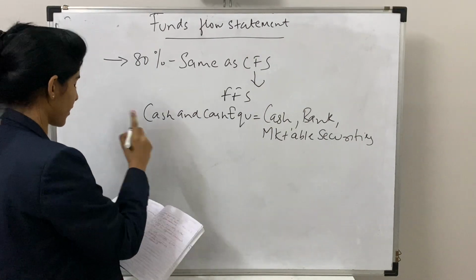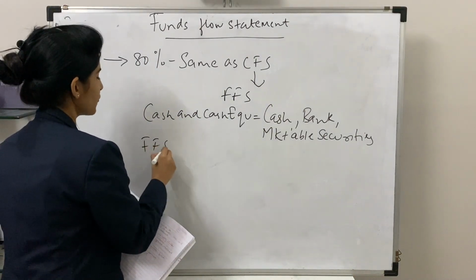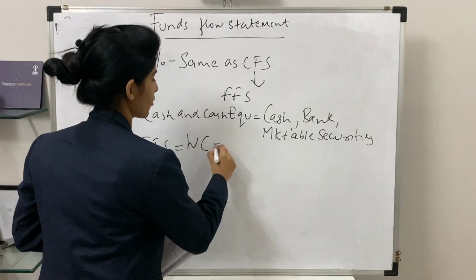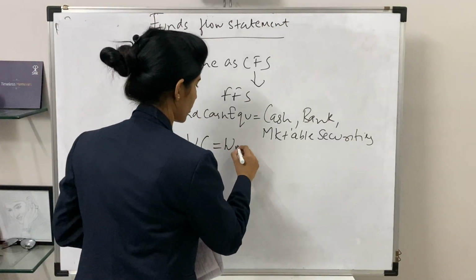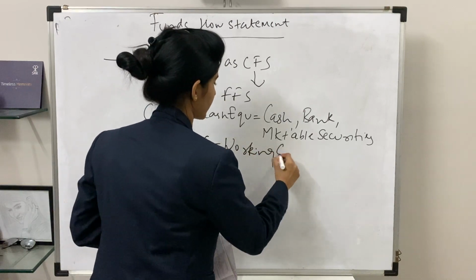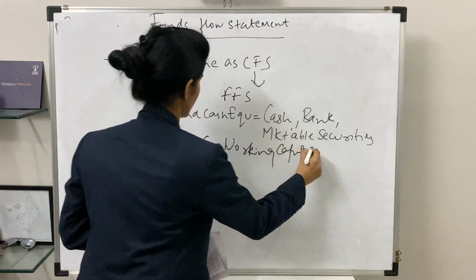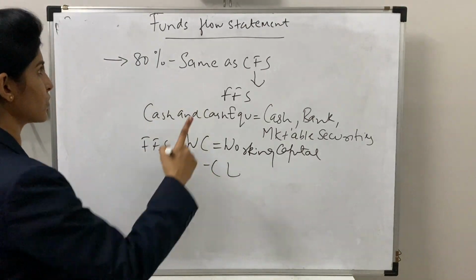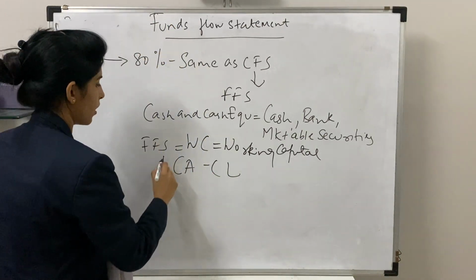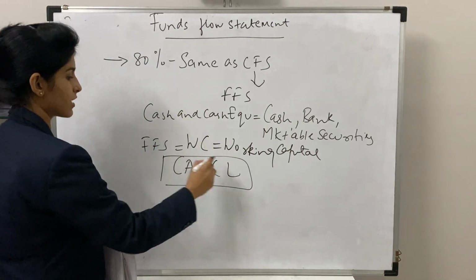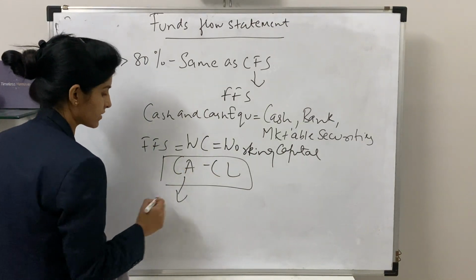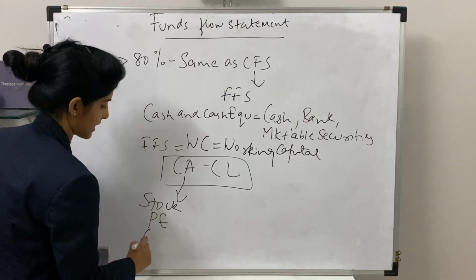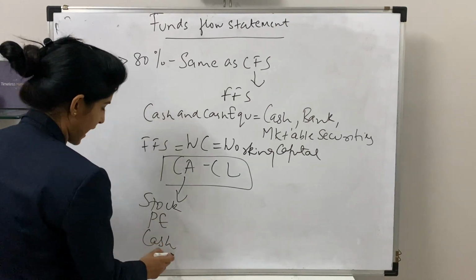Now moving on to the funds flow statement. In the funds flow statement, the major thing we'll consider is working capital. The formula is WC, which stands for working capital, equal to current assets minus current liability. In short, when you are preparing a funds flow statement, all the current assets and current liabilities will be recorded. Current assets include your stock, prepaid expenses, cash. Ultimately, cash is a part.